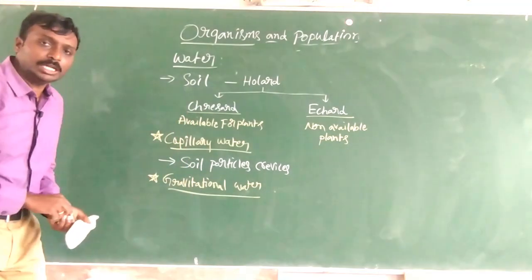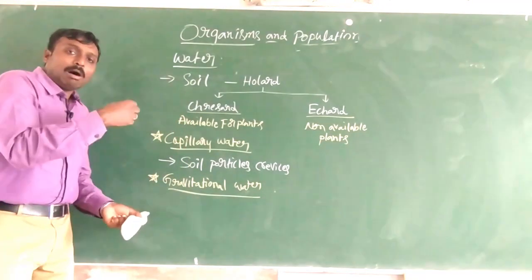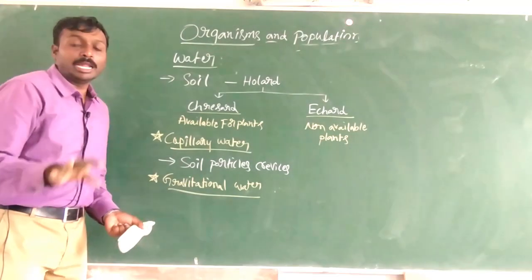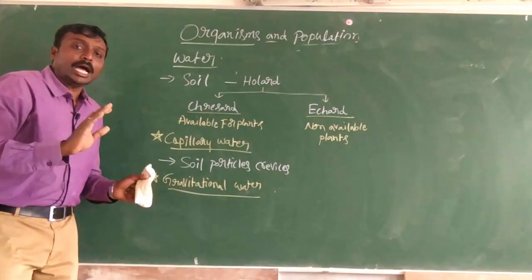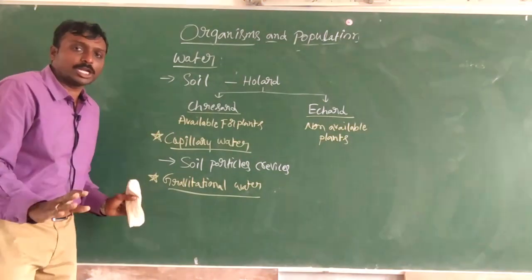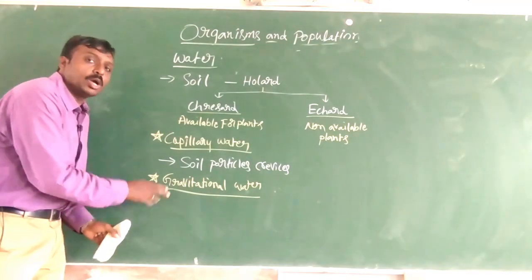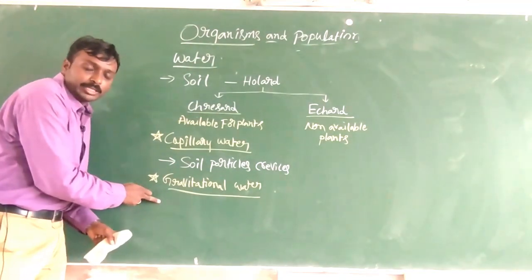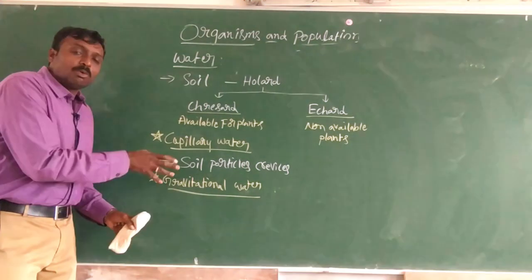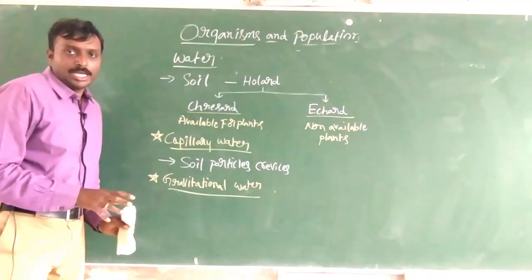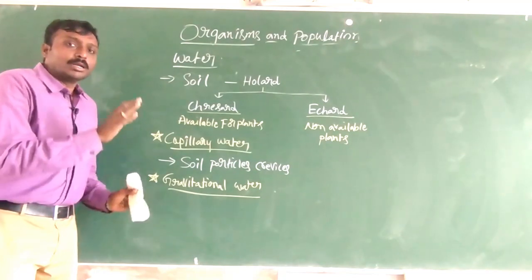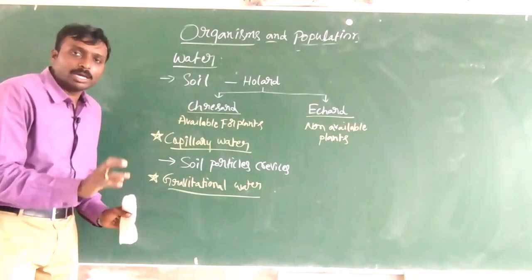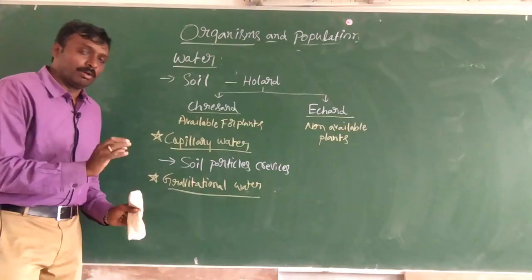Here water moves into the deeper layers of soil and is not available for absorption by plants, and it reaches the water table.